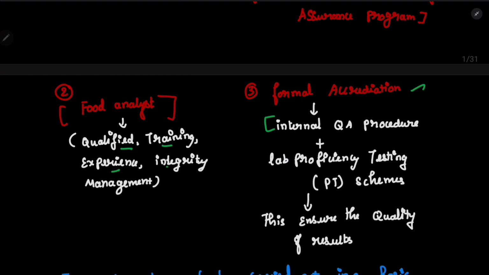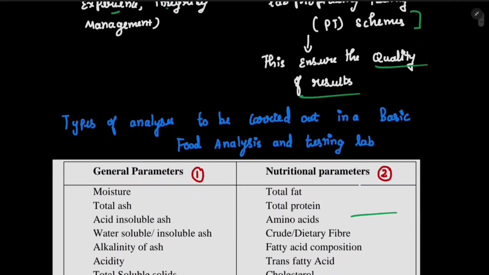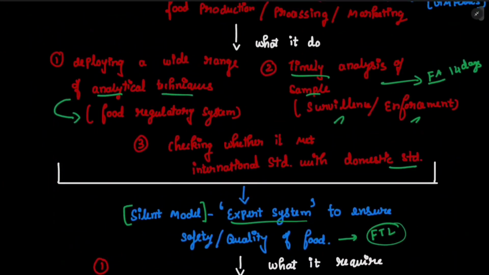So combining these two attributes, we can say a lab is accredited. This ensures the quality of results. This point is really important. These two important procedures which we need to do in order to get the accreditation will ultimately ensure the quality of results. We have already discussed here that it can do a wide range of analytical techniques.